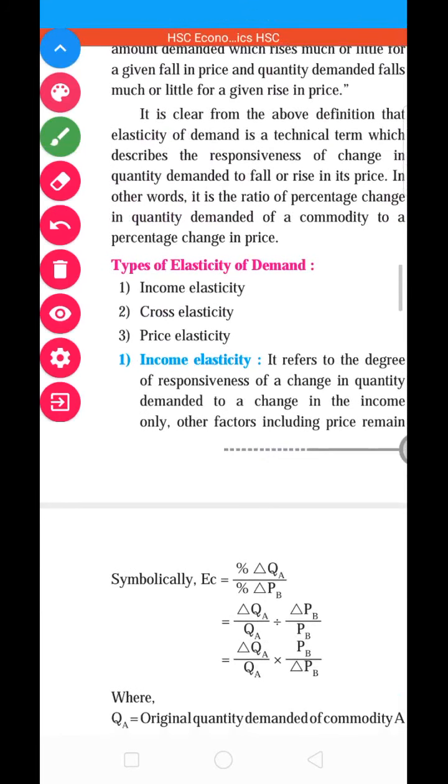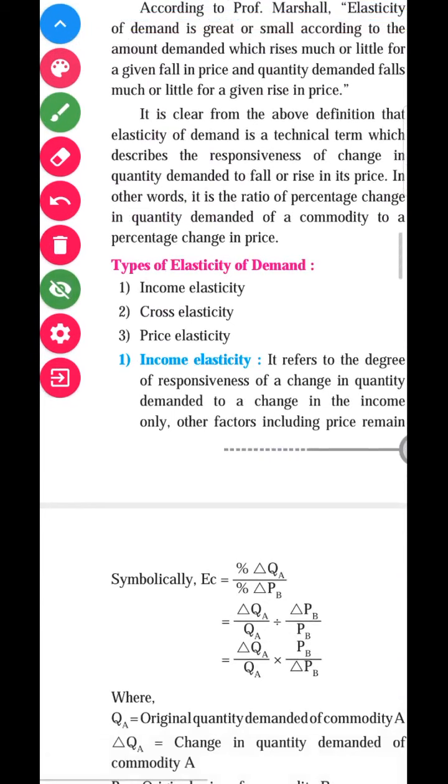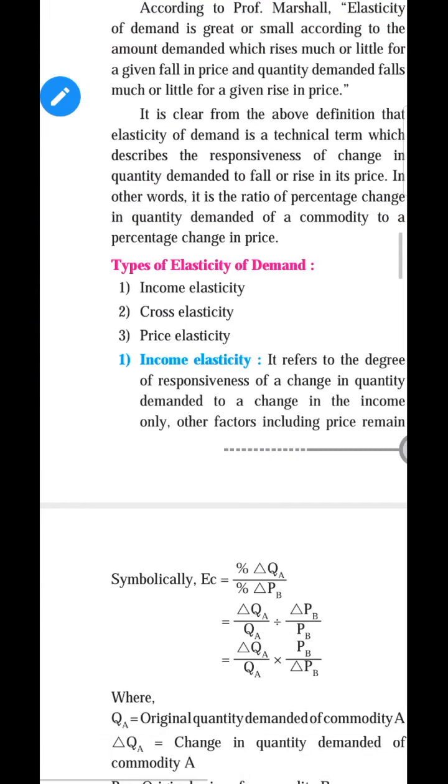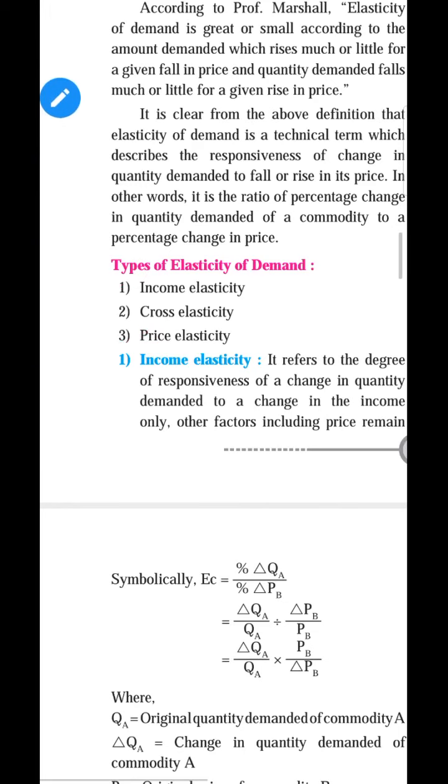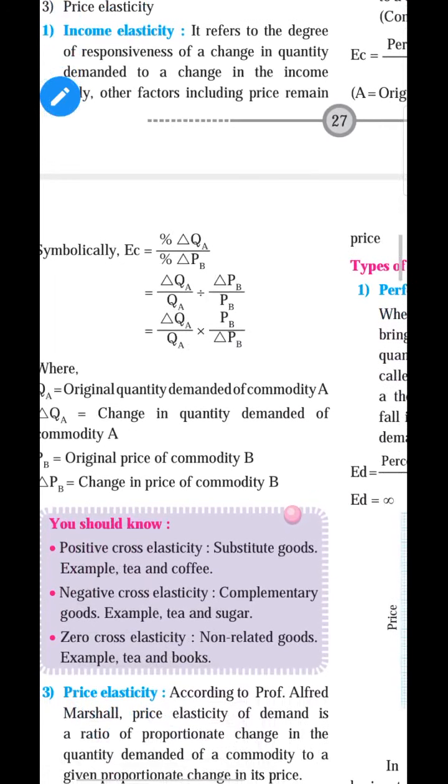Remember, student, see the price elasticity we have done just now with a proper example with all the types. Then come to the income elasticity of demand. Yes, in the price elasticity of demand, demand and price have an inverse relationship.